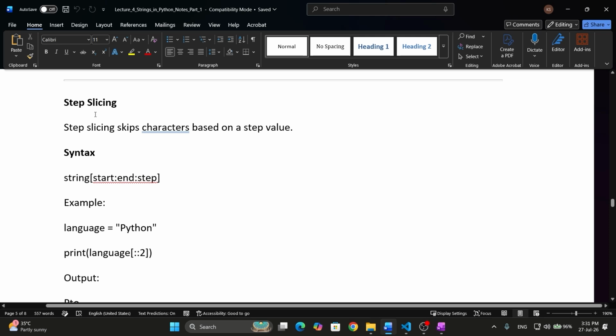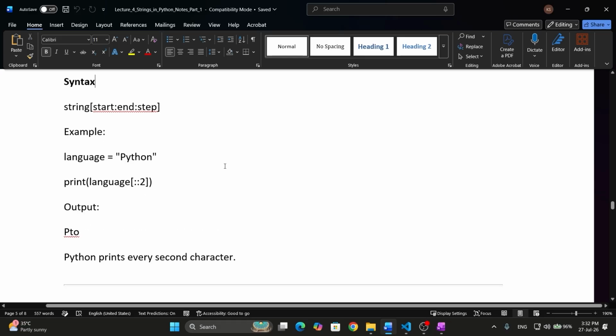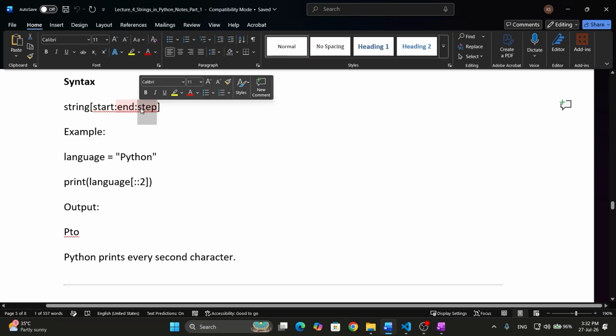The next thing we have is step slicing. So now we know what slicing is. The next concept is step slicing. What does step slicing mean? Step slicing means to skip characters based on a step value. So it means to skip values. Till now, we have had a start index and an ending index. Now we will add one more colon, and after that we will have the step value. What will be the step value, and how do we determine it? Let us see with an example. I will explain it to you.